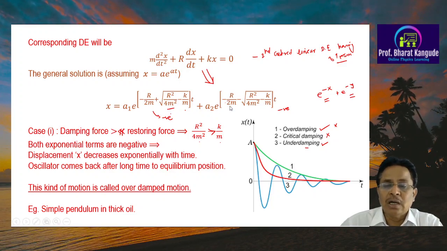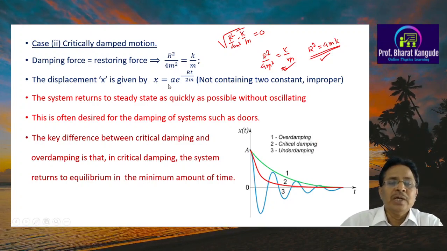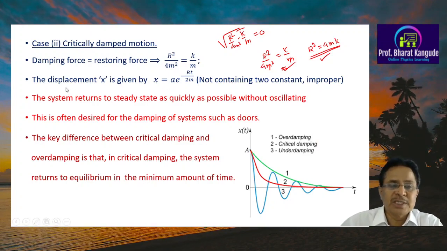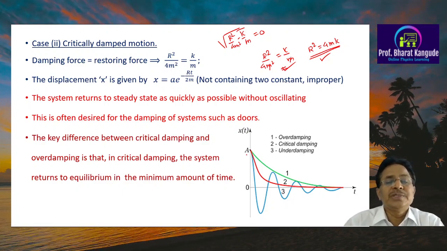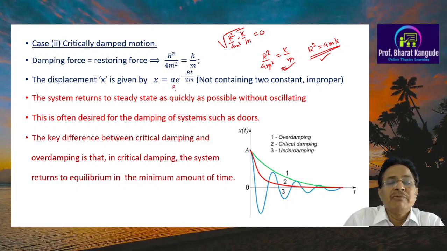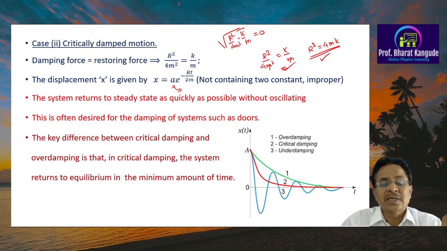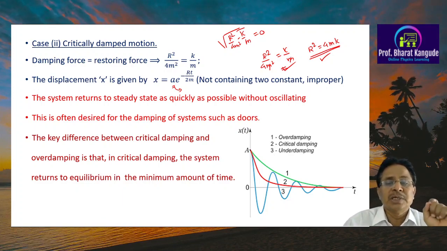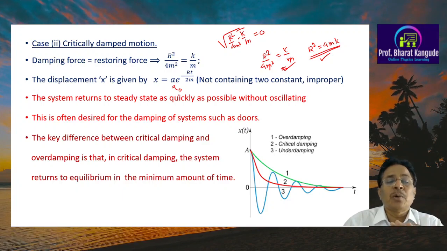So two terms are there, and therefore the total solution, the displacement in this case, is x equal to a times e raised to minus rt upon 2m. And see here, earlier we had two constants, this time we have only one constant, and since this is a quadratic equation, the solution must contain two constants, and therefore this solution is not a proper solution.